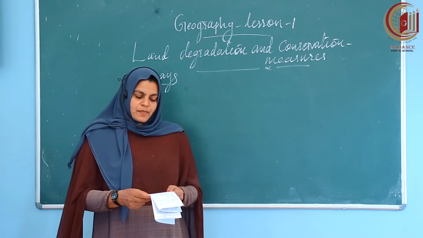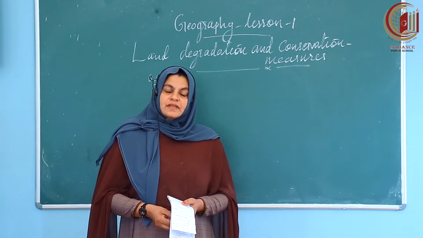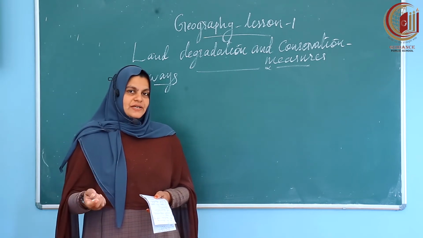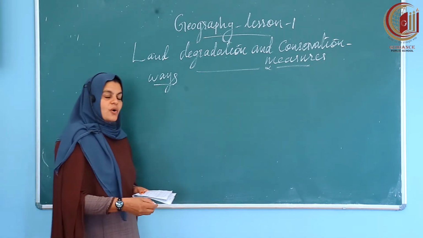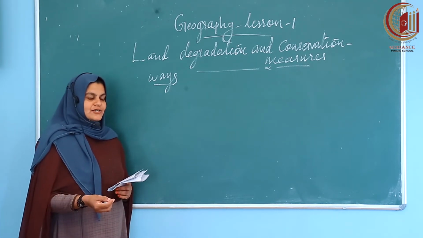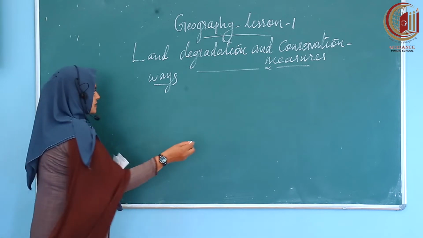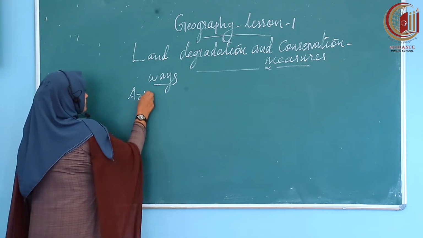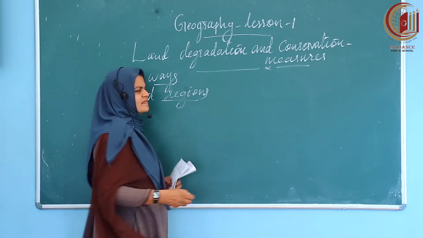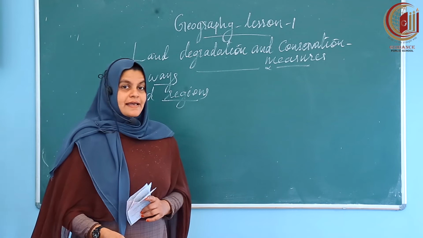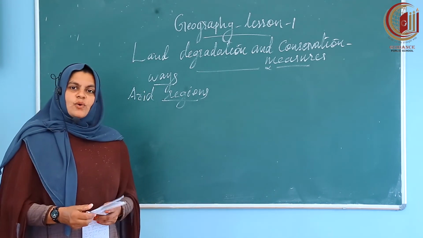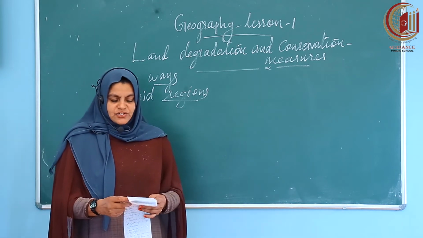To solve the problem of land degradation, there are many ways. In different regions, it is different. So first, how can we solve the problem of land degradation in arid regions? Arid means dry areas. So, we can discuss it first.